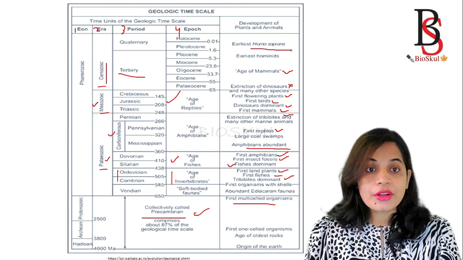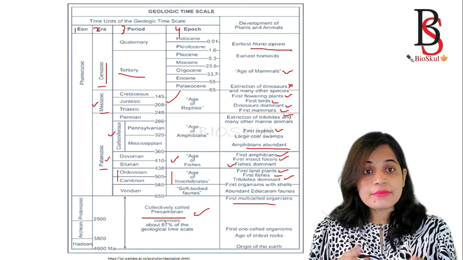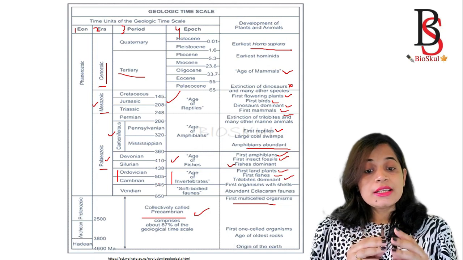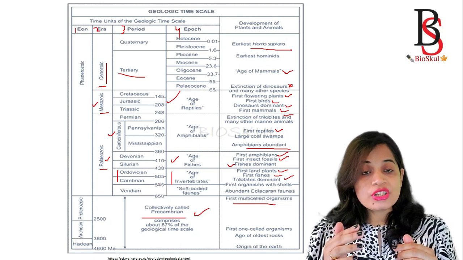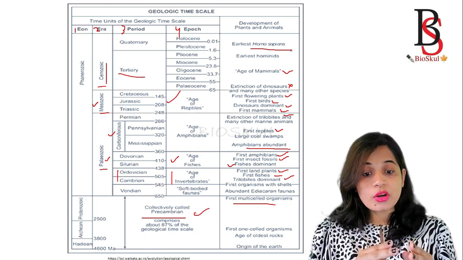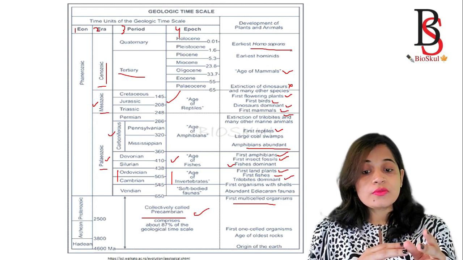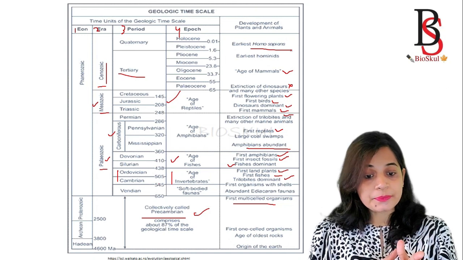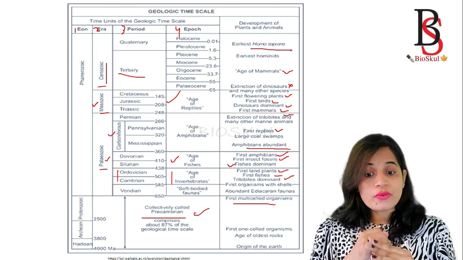So the key point to remember from this geological time scale is that the Paleozoic era is divided into 6 periods, and the 6 periods have 3 different ages. The Cambrian and the Ordovician period together are known as the age of invertebrates. Then the Silurian and Devonian is known as the age of fishes, and the Carboniferous and Permian is known as the age of amphibians. Okay, and in the Cambrian period, mostly the trilobites were dominant.